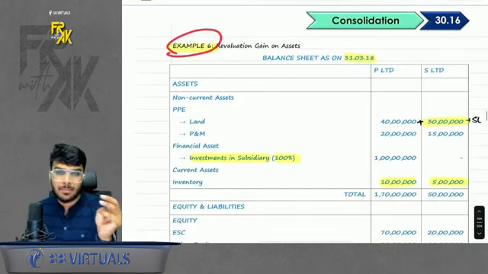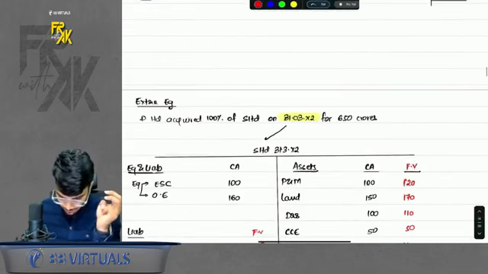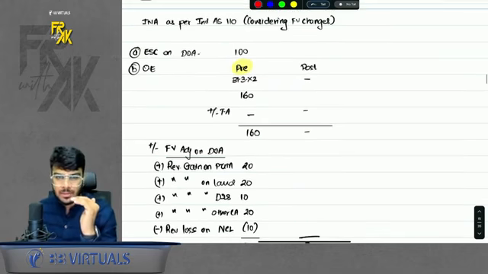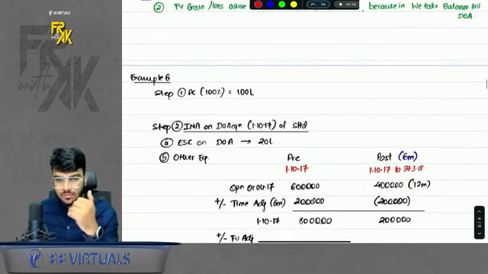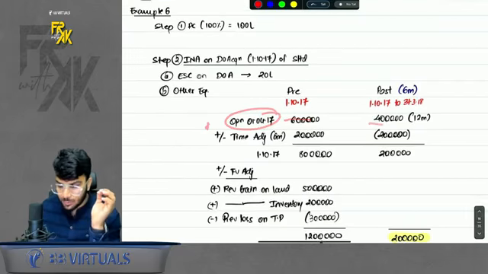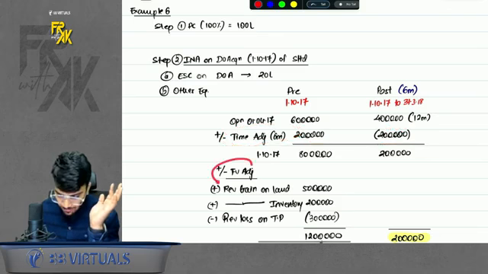Then example number 6, revaluation gain and loss on assets. How will you solve this? Please have a look here. Now see the hierarchy of step number 2. What is the hierarchy? First, you take opening, then you will take dividend if any in post. There is no dividend here. Then you will take time adjustment. Then you will do fair value adjustments.